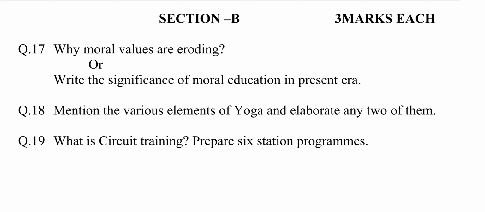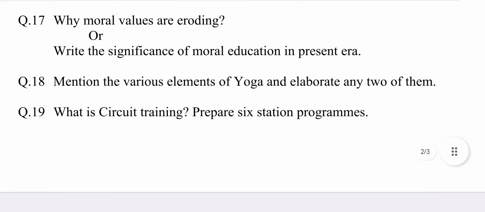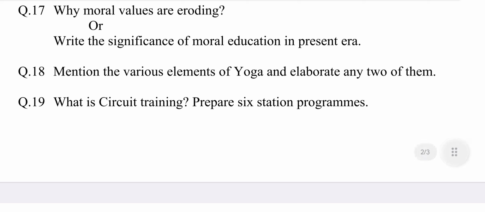Or write the significance of moral education in present era. Present era is a period of time between past and the future. Significance means importance of something. This question is selected from chapter number 4, Moral Values.